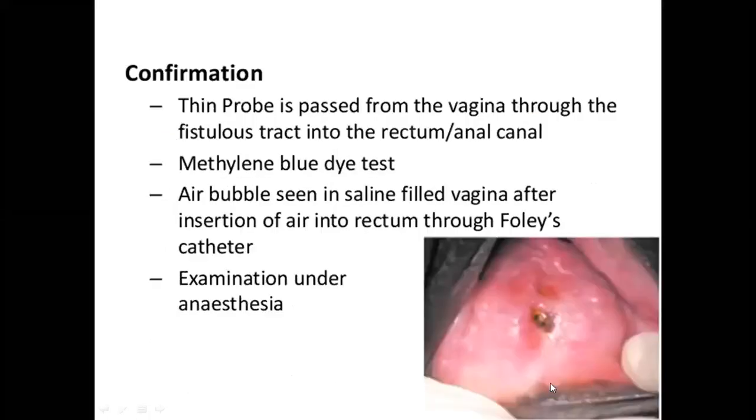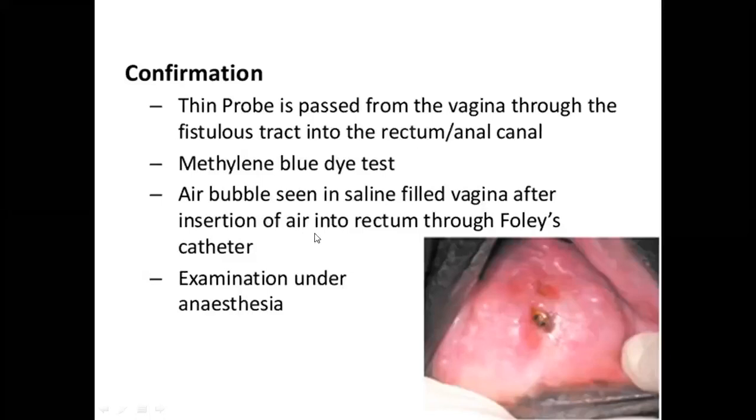So this is the posterior vaginal wall where you are seeing the fistulous opening. A confirmation is by a thin probe passed from the vagina through this fistulous tract, which will come out through the rectum or anal canal. In the methylene blue dye test, if you pass this dye, it will stain the tampon kept in the vagina.